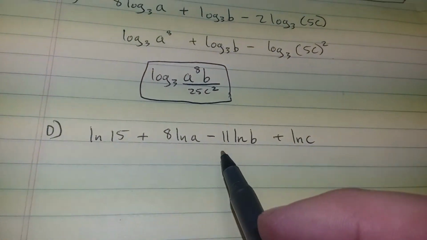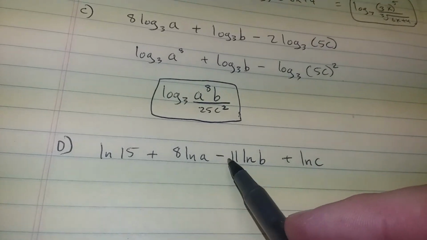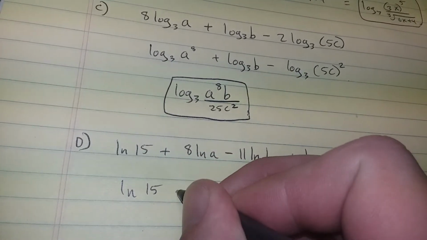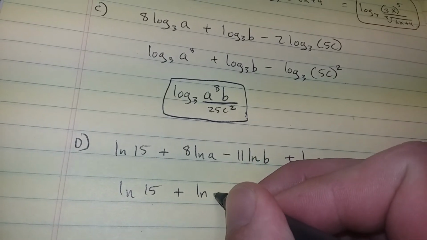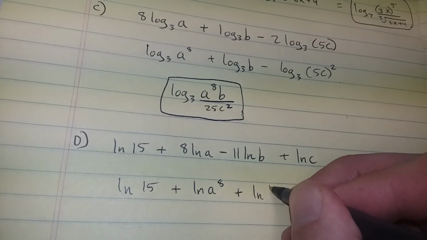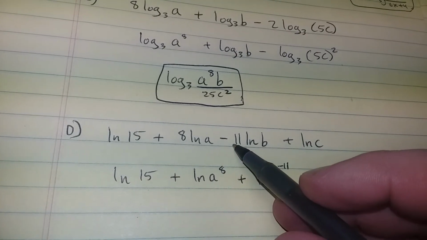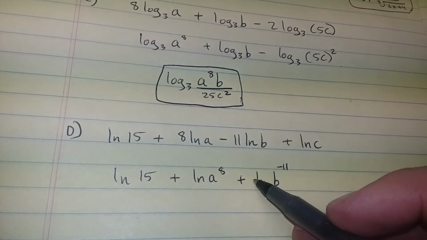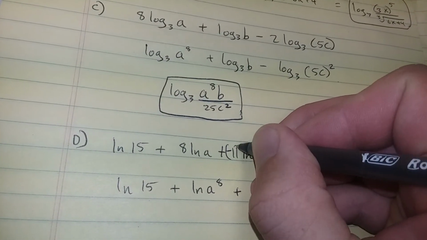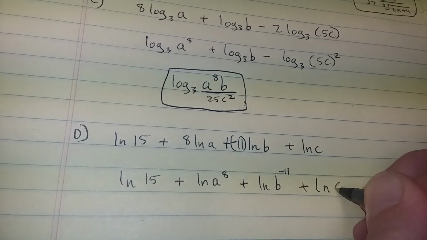Next example, I'm going to show you another way to work with this minus sign here. You can actually turn it into a plus here. This is natural log of 15 plus the natural log of a to the power 8 plus the natural log of b to the power of negative 11. Notice that instead of bringing a positive 11 up here, I brought up the negative 11. You could think of it as being plus a negative 11 like that, plus the natural log of c.